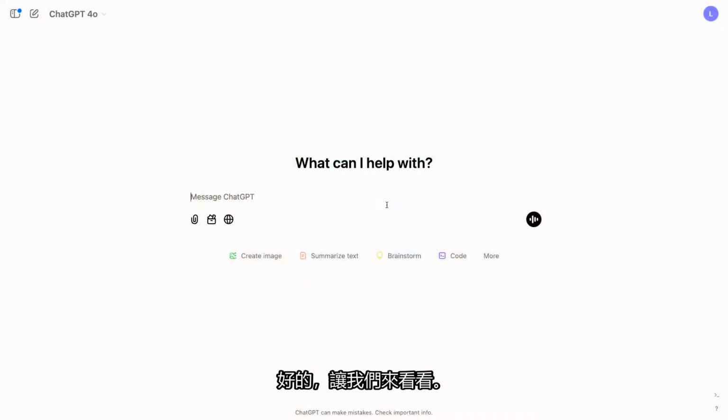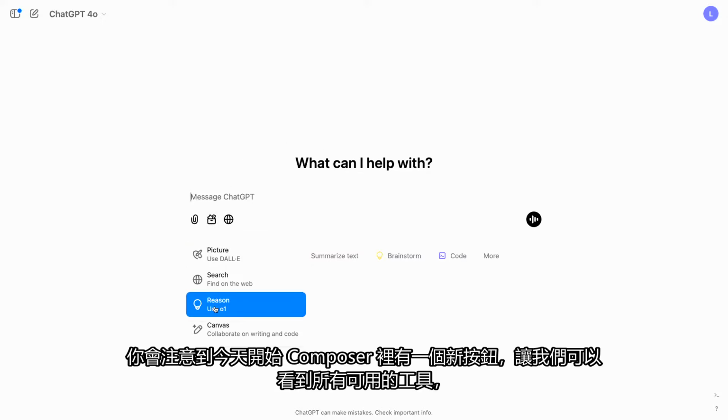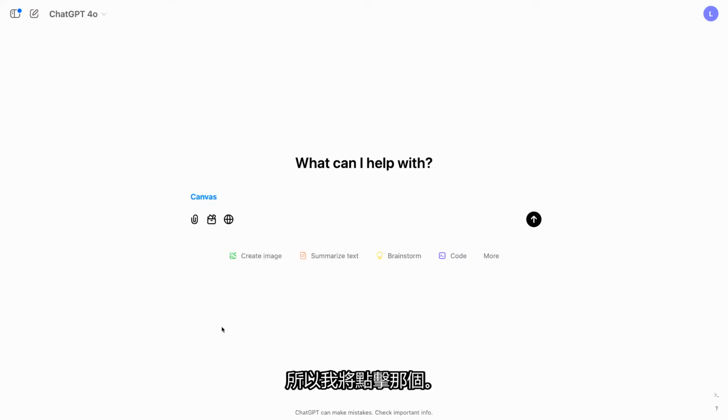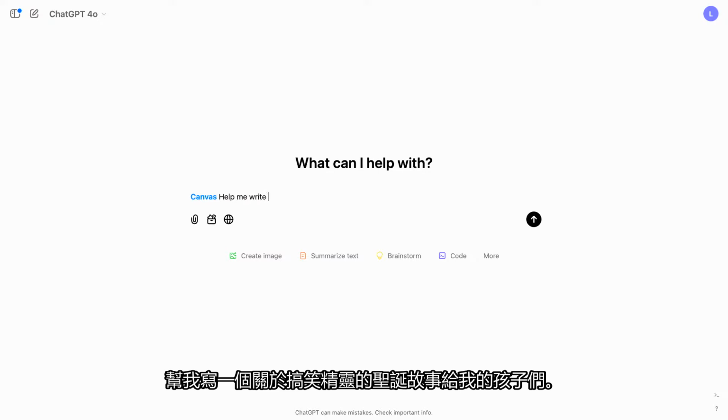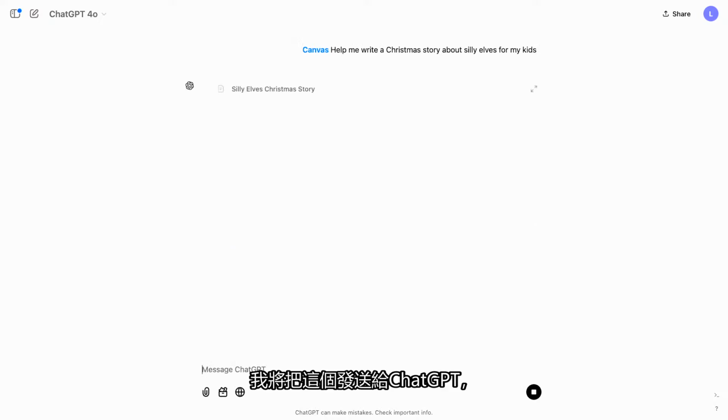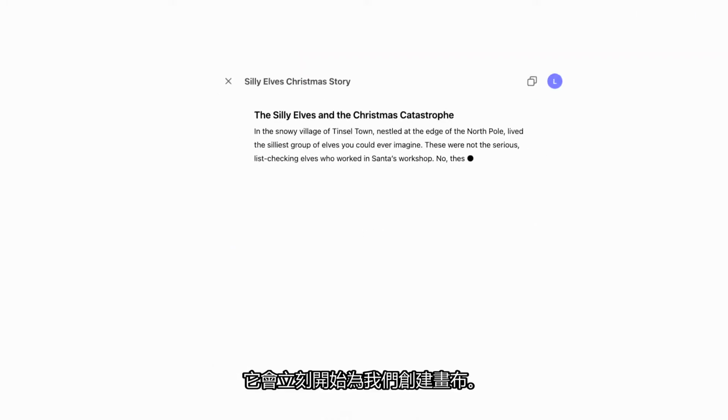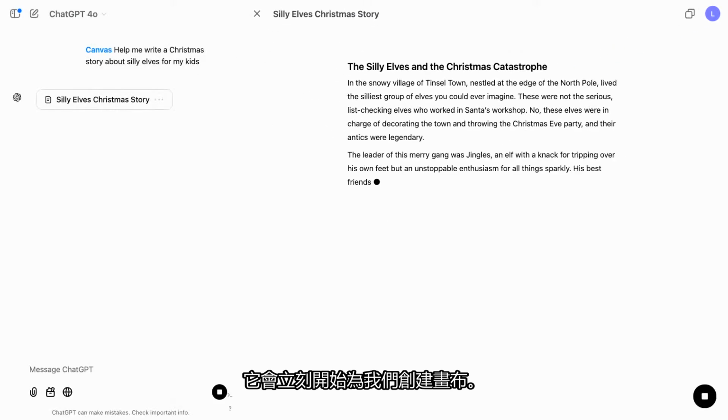Okay. So if I go to ChatGPT, you'll notice starting today, there's a new button in the Composer that lets us see all the tools available, one of which is Canvas. So I'm going to click that. And now anything that I type here is going to create a canvas. So let's write that story. Help me write a Christmas story about silly elves for my kids. And I'm going to send that off to ChatGPT, and it's going to get started right away on making a canvas for us.